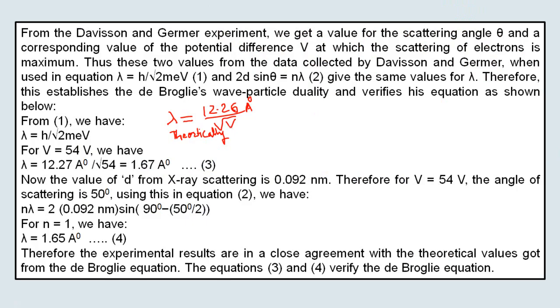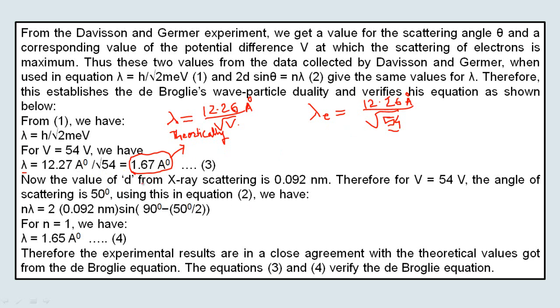They calculated the de Broglie wavelength theoretically for the electron: lambda E is equal to 12.26 angstrom divided by root of 54 volt, because they observed the first order diffraction for this accelerating potential. If you calculate this value, it comes out to be 1.67 angstrom. This is the theoretical wavelength associated with the electron.